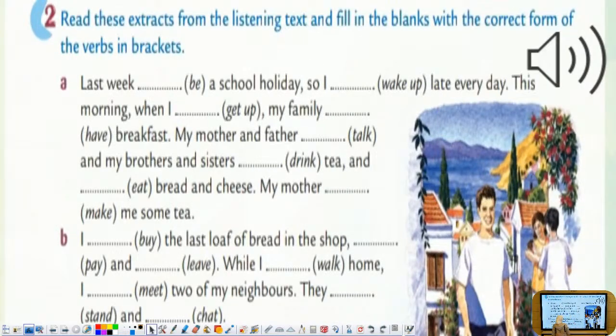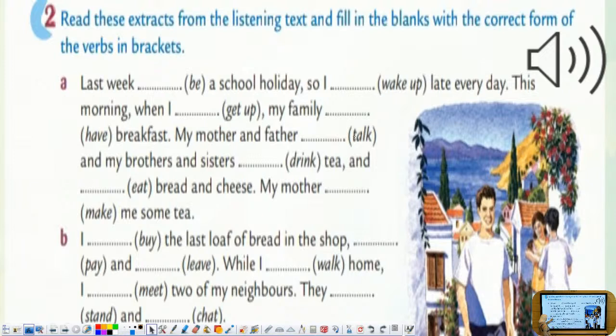after this, I want you to read this extract about the voice we have listened to and to try to answer or to correct the verbs between brackets after reading it. I will read it for you. Last week we have the verb to be, was or were a school holiday. So I wake up late every day. This morning when I get up, my family have breakfast. My mother and father talk, and my brothers and sisters drink tea and eat bread and cheese.